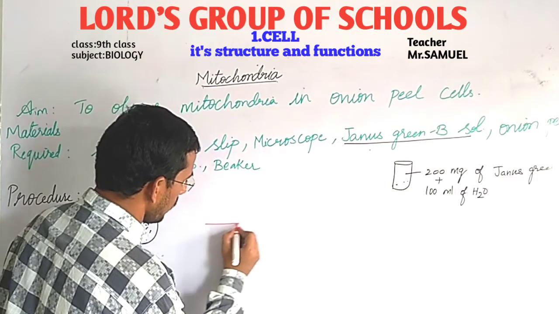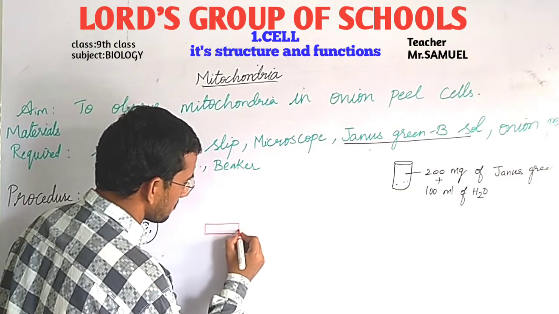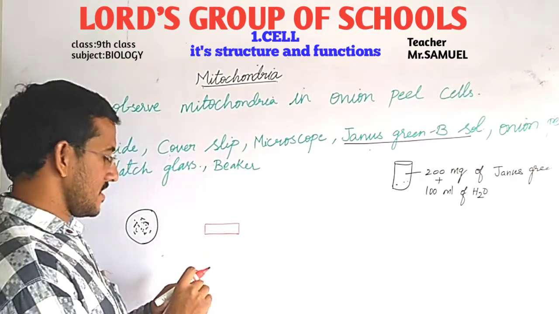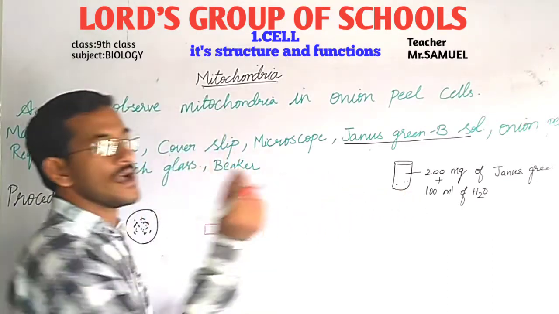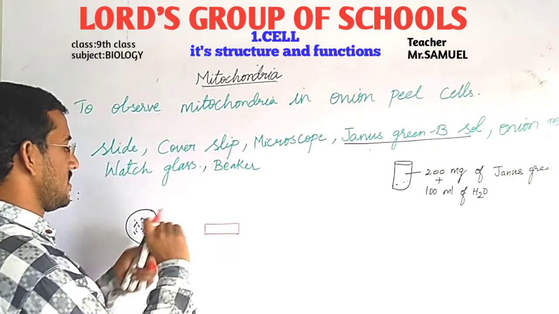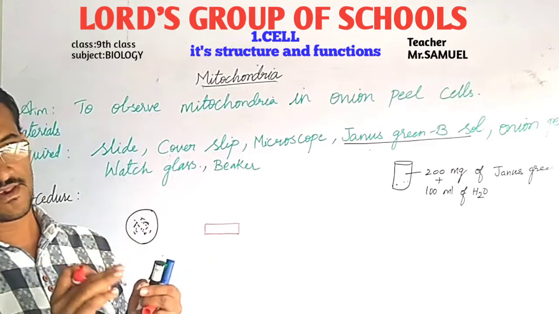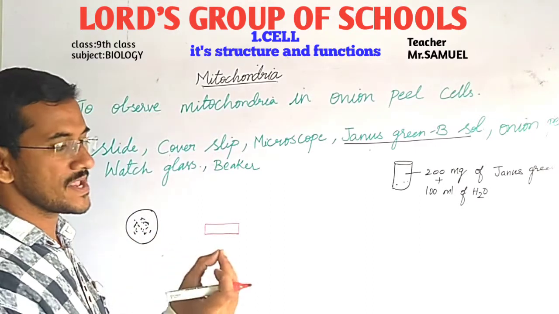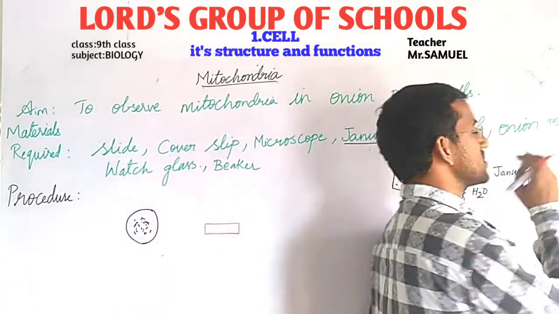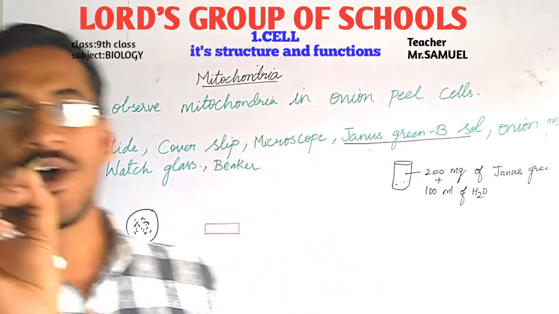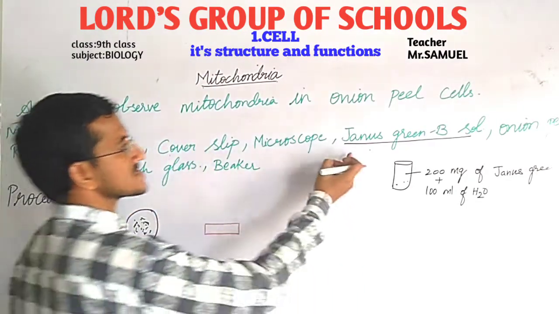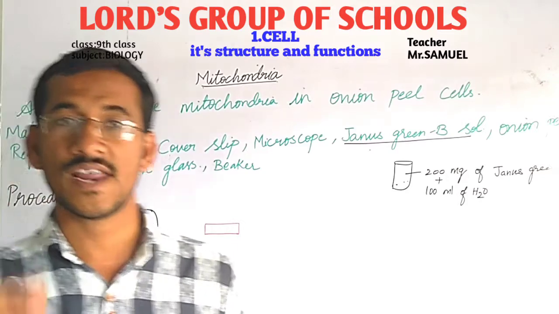A slide is a small, thin, rectangular piece which is very transparent, and on this slide you take an onion peel and place it on that. Before this, we keep the onion peel for 1 hour in a watch glass which contains Janus green B solution. Why? Because for staining, for coloring it.